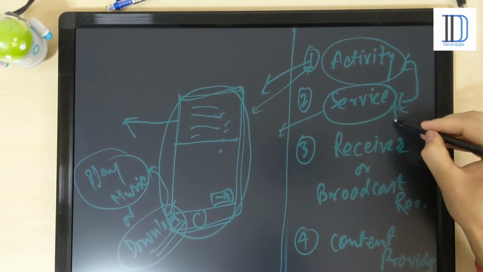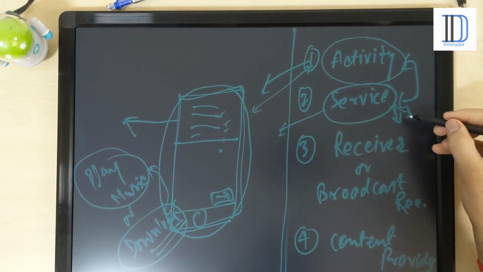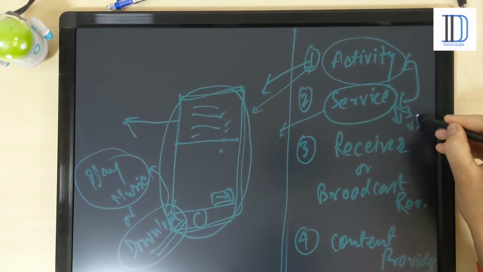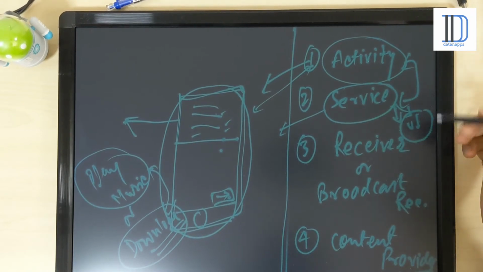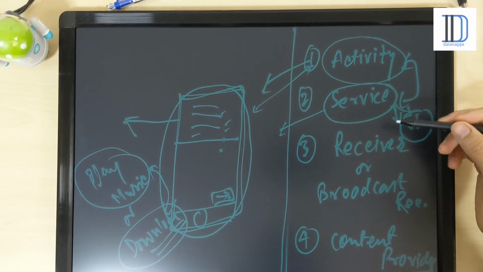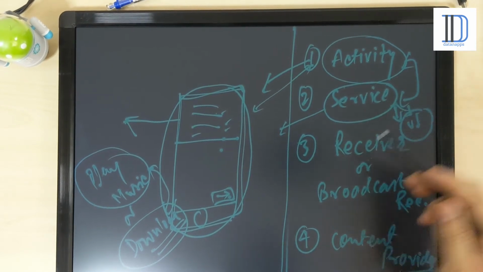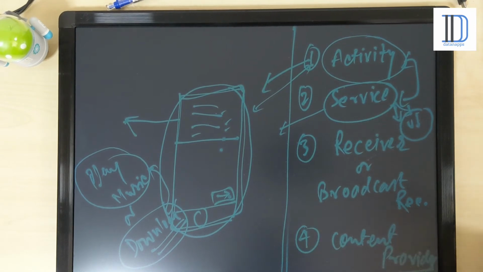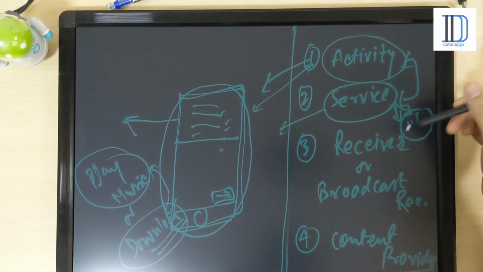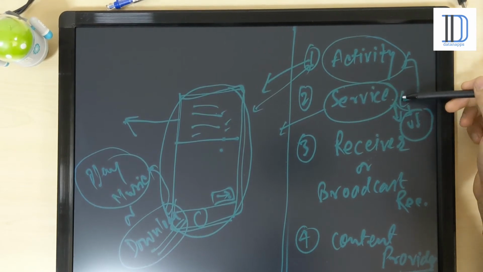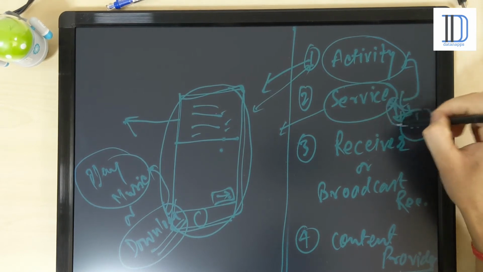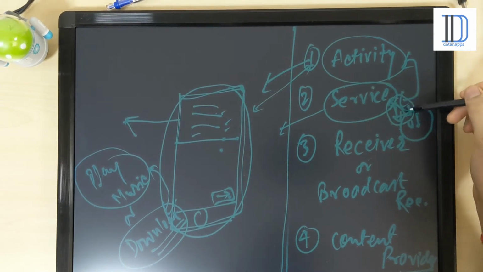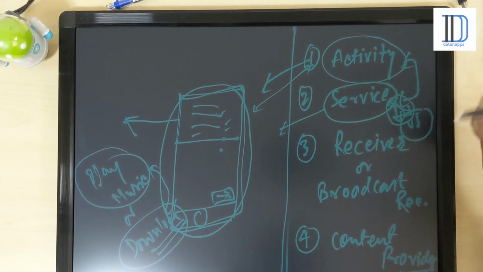Here two questions arise. First, does it run in the UI thread or in a background thread? A service is available in both cases. You can run it in the UI thread, and you can also run this service in a background thread. It depends on what kind of task you want to perform. If the task is related to UI, then definitely it will be in the UI thread, otherwise it will go to the background thread, and once your task is completed in the background thread, it will notify the user and interface in the UI thread.